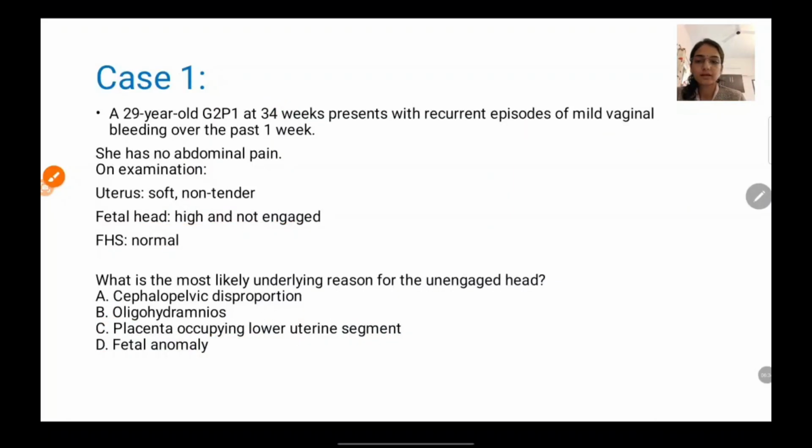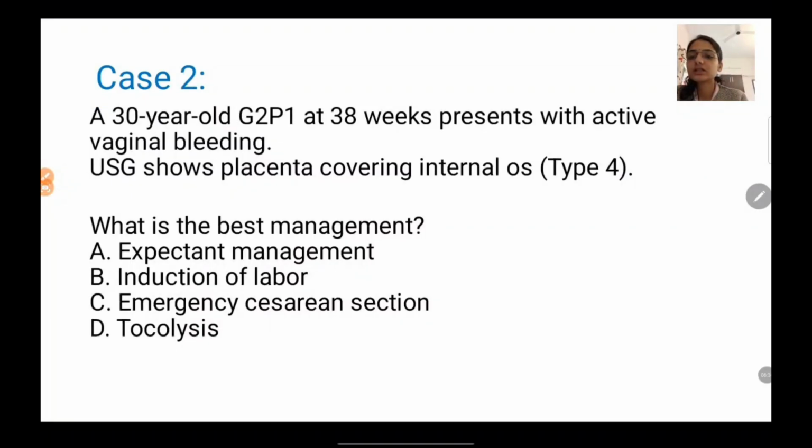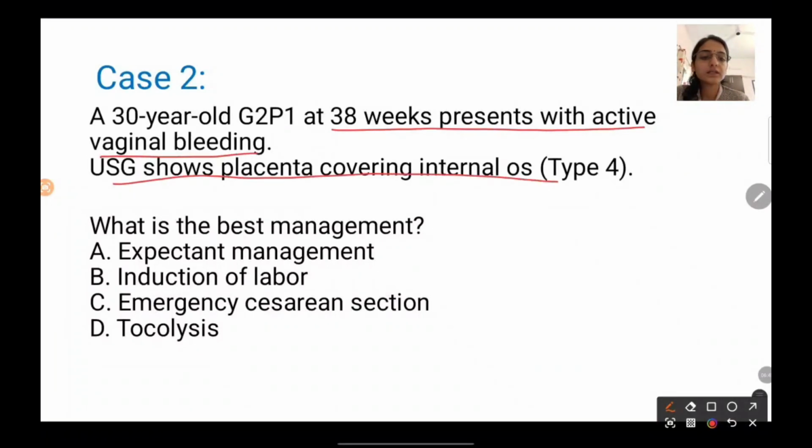Okay. Another case, a 30-year-old G2P1 at 38 weeks presents with active vaginal bleeding. USG shows placenta covering internal os, type 4 placenta previa. What is the best management in this case? Expectant management? No, not at all.